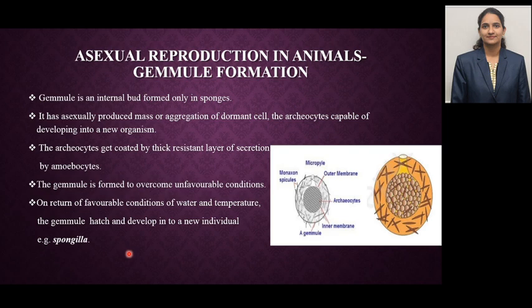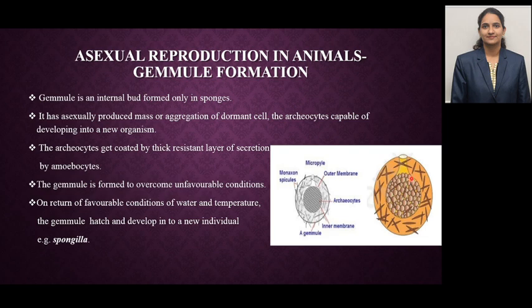First we will see what do you mean by gemmule formation. It is a method of asexual reproduction in animals. A gemmule is an internal bud formed in sponges. Spongilla is an example of gemmule formation. These are masses or cell aggregations of dormant cells. These are also called archaeocytes, which are capable of developing into a new organism. Archaeocytes get coated by a thick resistant layer of amoebocyte cells.